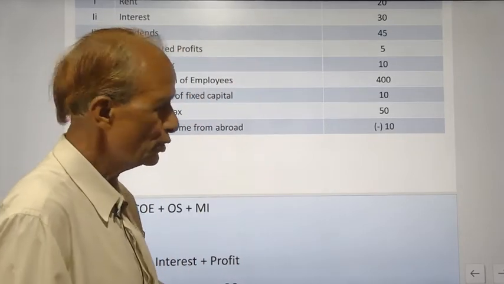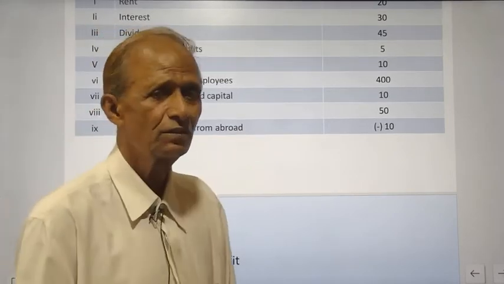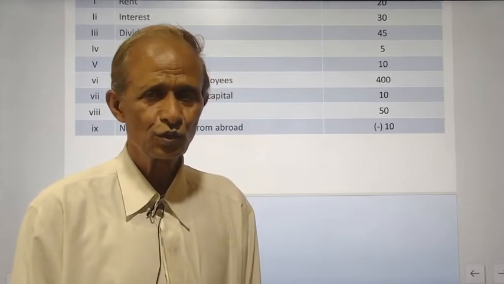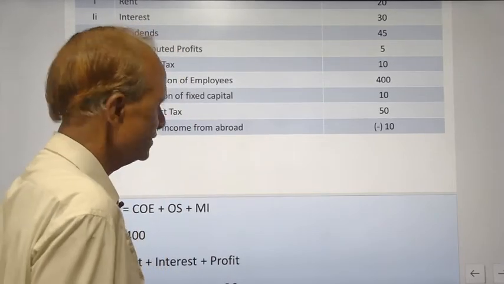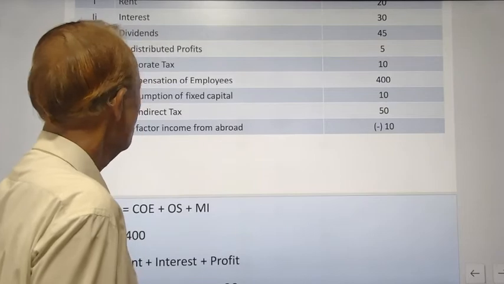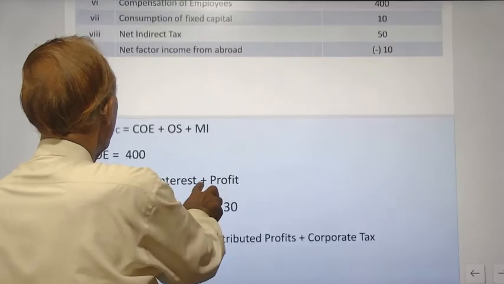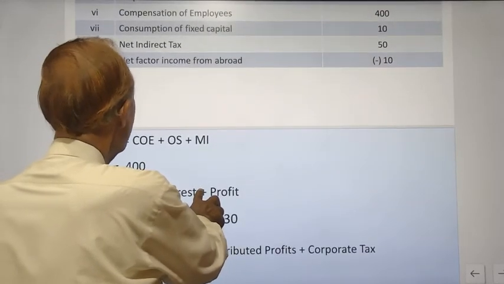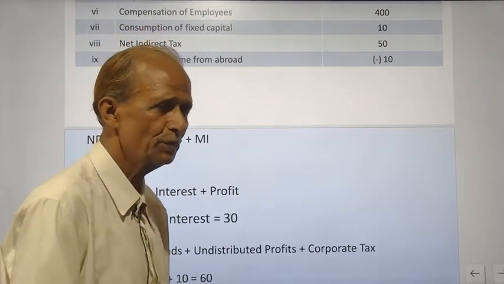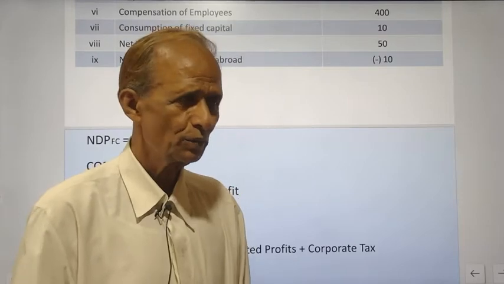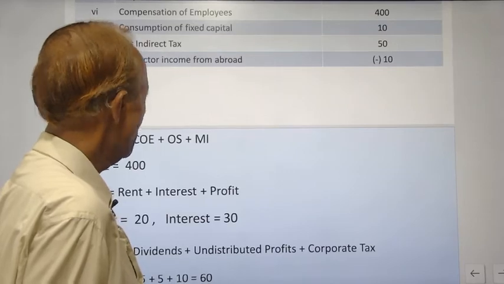If you are to calculate gross national product, therefore consumption of fixed capital, that is depreciation, should also be added back. So 510 crores plus 10, that is 520, and then you have to calculate on market value, and therefore net indirect taxes should also be added back. So 50 crores will be added back, and then net factor income from abroad.